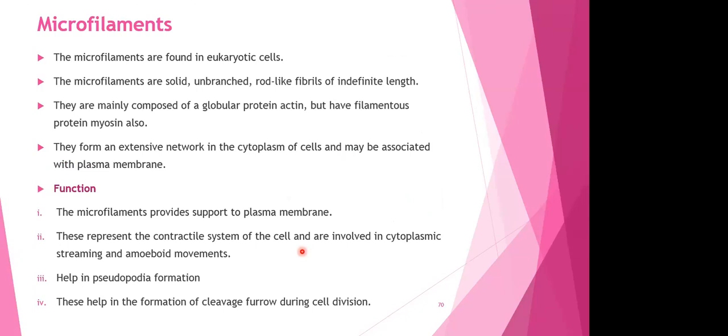Are they divided in half, equally? Always equal. That cell division is called mitosis, that is equal division. That is what we have seen in the cell division chapter, that the cell organelles are going to get equally divided into two daughter cells. So if they have got 100, it will be 50-50 each.